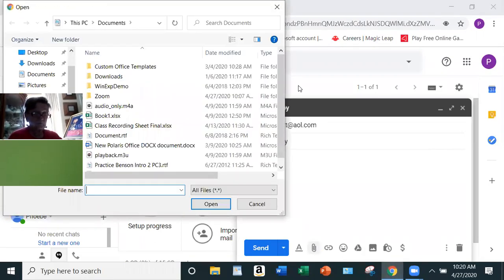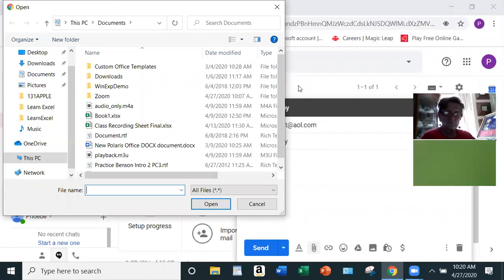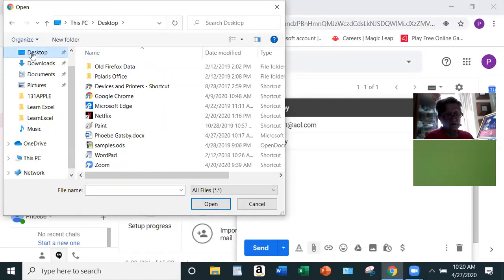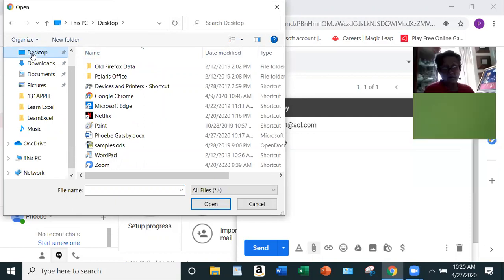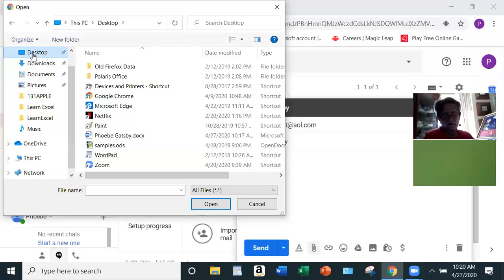All right. Once you left click, everyone, all of your files are going to come up. Now, if you remember, where did we save our document? We saved it under desktop. So you're going to click on desktop. If it doesn't work with one click, because most things you'd have to double click in order to get there.